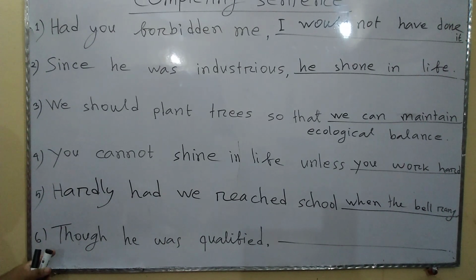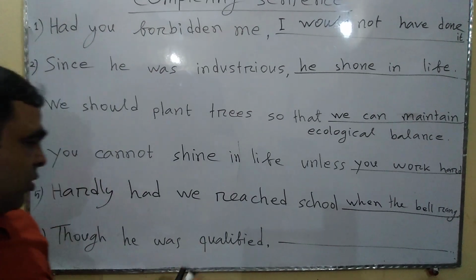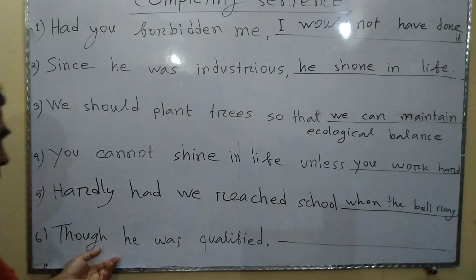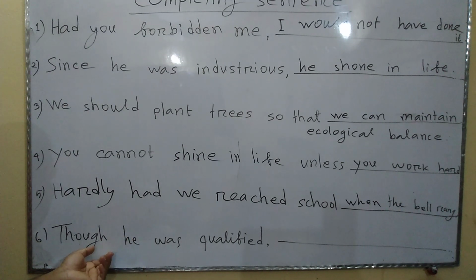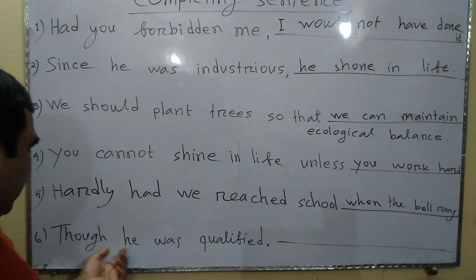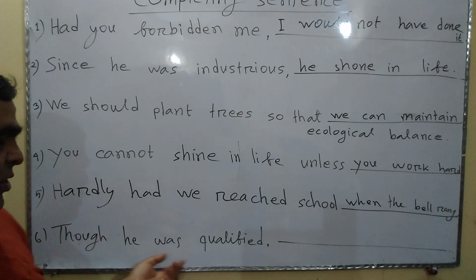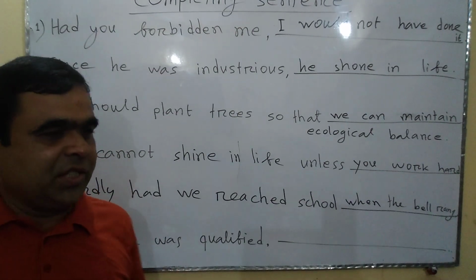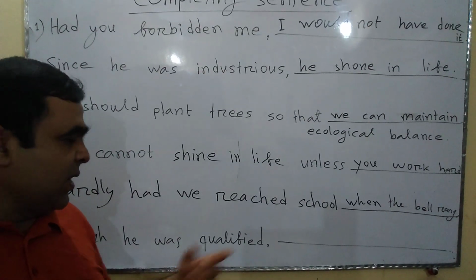Finally, sentence number 6. Though he was qualified. What is the conjunction here? The conjunction is though. Though is a conjunction. So you have to know the use of though and although to complete this sentence correctly. Though and although connect two sentences where one sentence is contradictory in respect of the other.